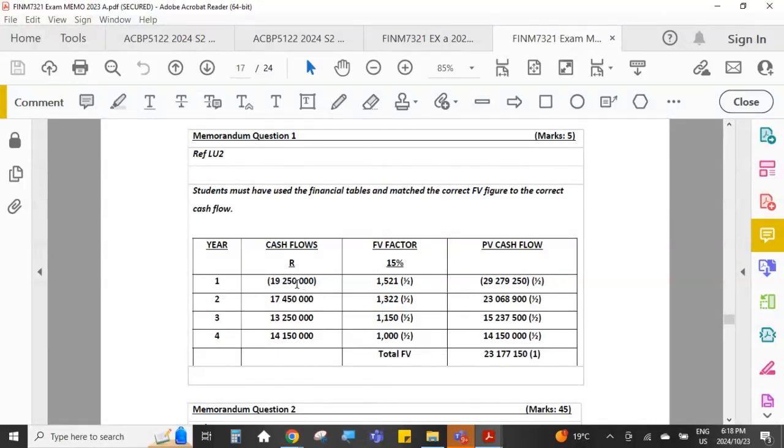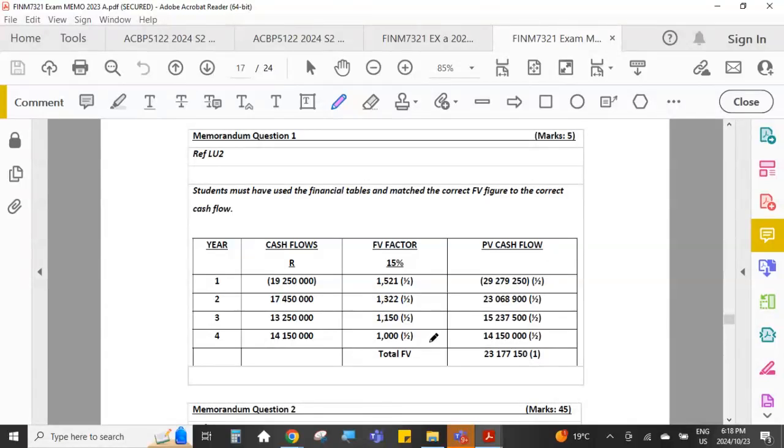Okay, so we said that this cash flow that took place at the end of year 1 is going to grow only 3 times to get to the future. It will grow for the full year 2, the full year 3, until the end of year 4, so 3 times. So on your future value tables, you are going to look for the table that says future value of 1 rand, in other words, the future value of a lump sum table.